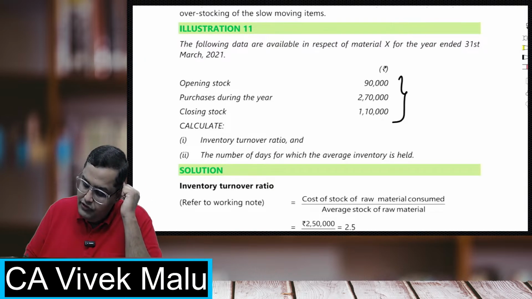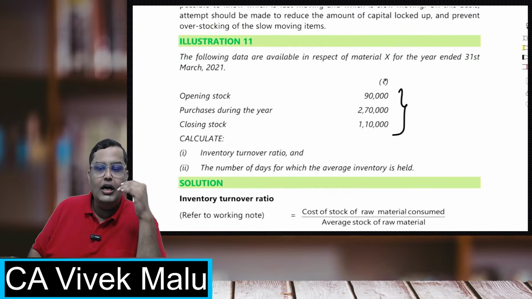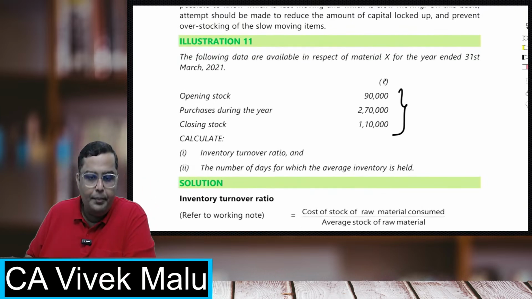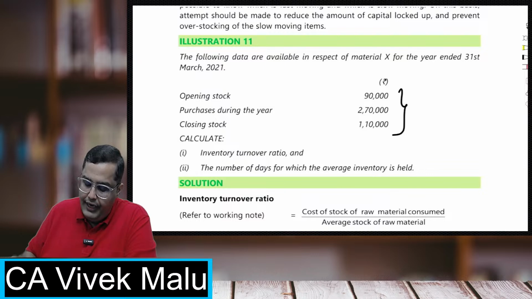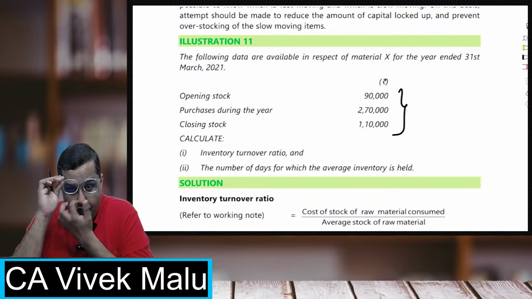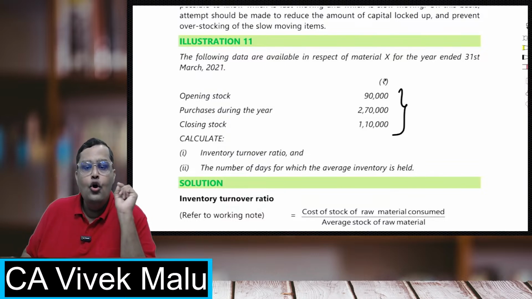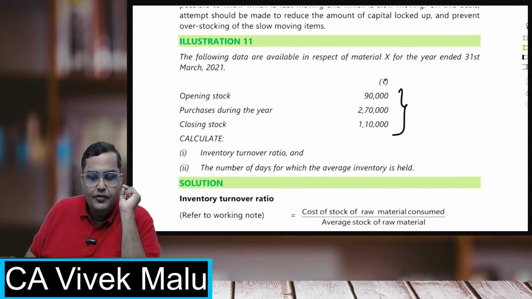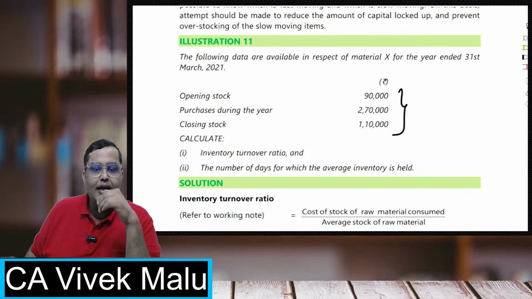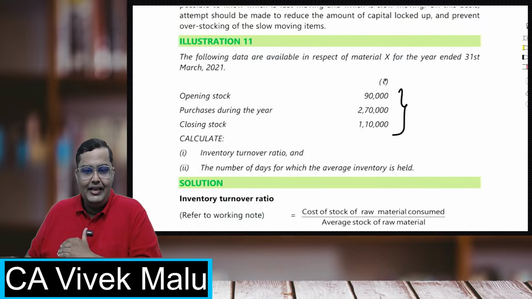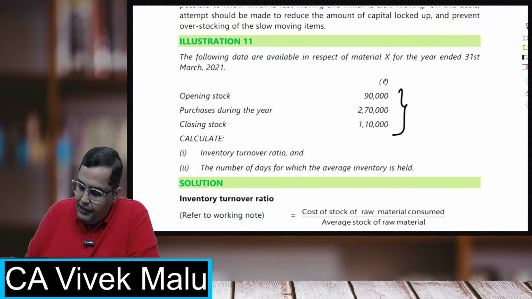Now students, in this question I have been given the opening stock, the closing stock, and the purchases. I have to calculate my cost of material consumed. I know there is a formula for that: opening stock plus purchases minus closing stock. This gives you raw material consumed.